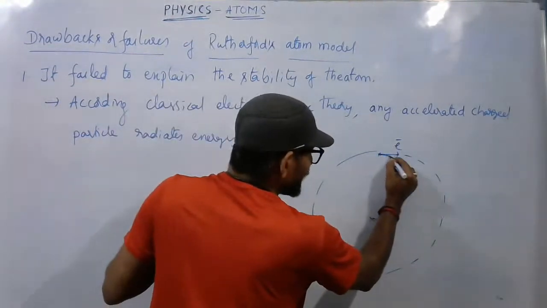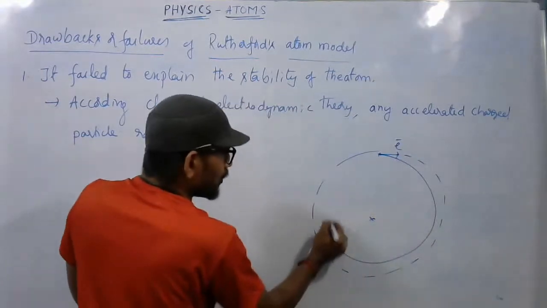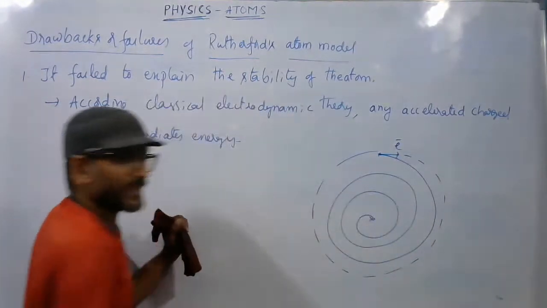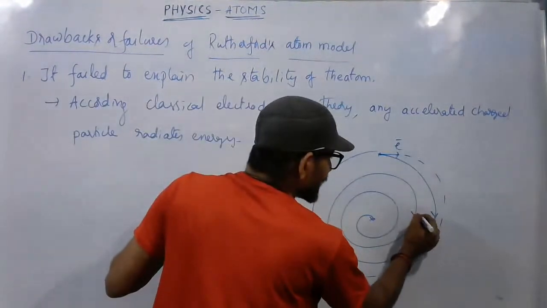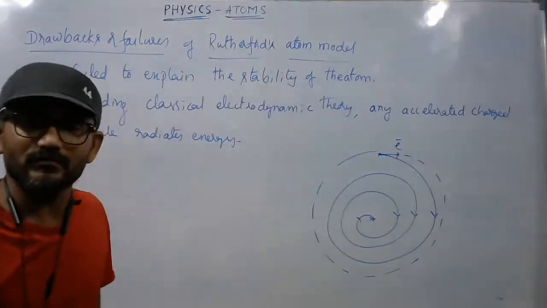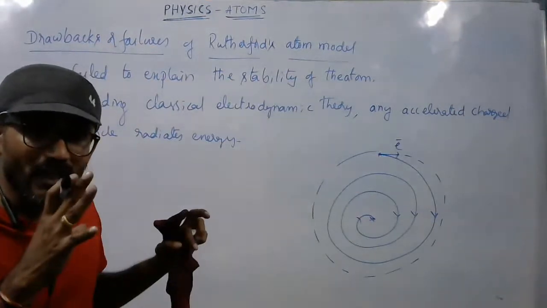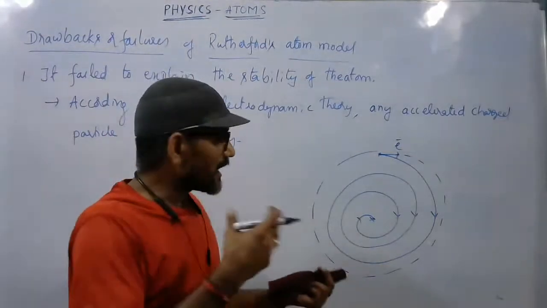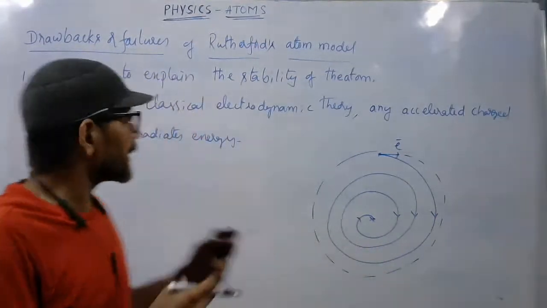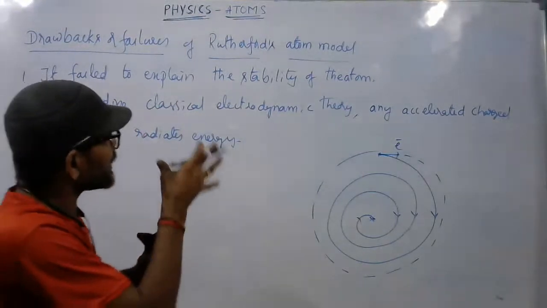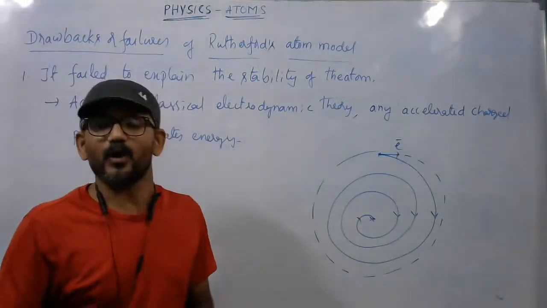As it loses energy, it is supposed to move in circular orbits of gradually decreasing radius, and then fall into the nucleus. But it is not happening. The atom is stable. Why or how it is stable is not explained by Rutherford's atom model. That's why it is taken as one of the drawbacks of this atom model.